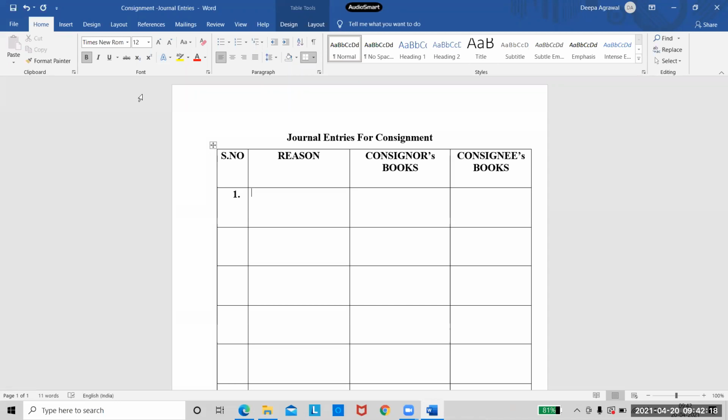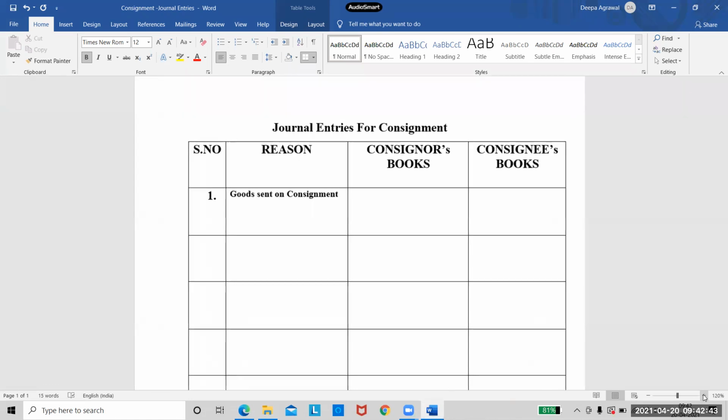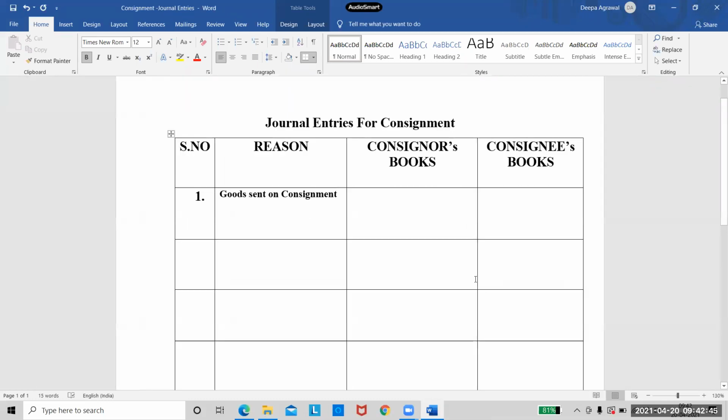Yes, we will start now. We know our steps, right? So we will take all those 10 steps and then we will write the entries as it will appear in the consignor's books and the consignee's books, right? So step number 1, what is our first step? Goods sent on consignment. So this is our first step, right? First step is goods sent on consignment. So write the reason there. In the reason, step number 1 is goods sent on consignment.